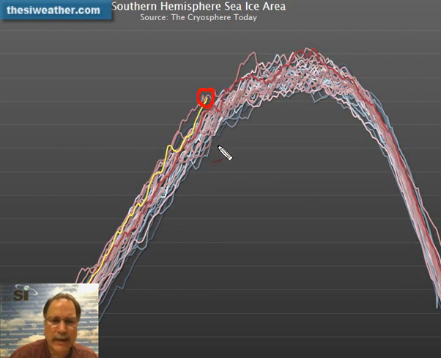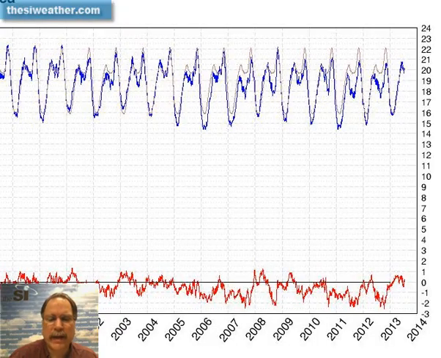And notice it's above almost every year going back to 1979. There's 1 year where there was more ice in the Southern Hemisphere than is currently existing. The way it's going, we very well could have a record for this particular date any day now in terms of Southern Hemisphere sea ice. So it's quite impressive indeed.